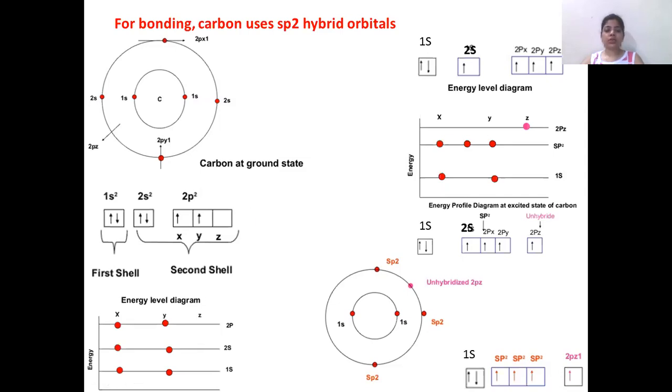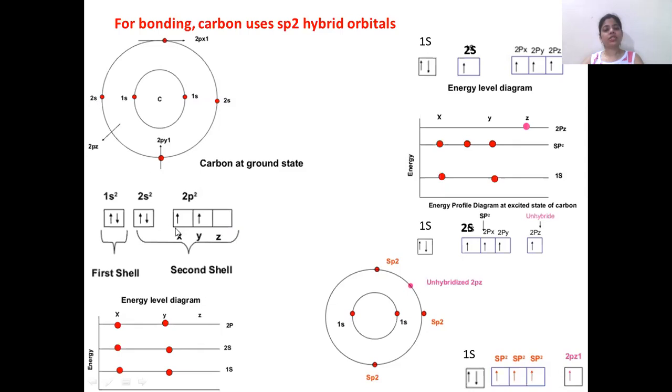Carbon has a total of 6 electrons. In the electronic configuration, in the first energy level, that is the 1s, there are 2 electrons. In the second energy level, the 2s has 2 electrons, and in the 2p there are only 2 electrons. There is 1 electron in the 2px, 1 electron in the 2py, but the 2pz orbital is vacant.